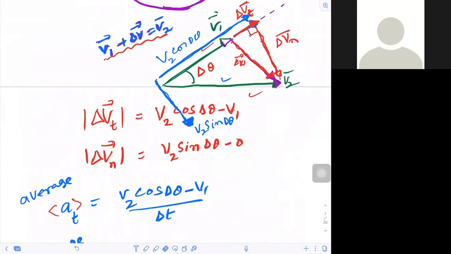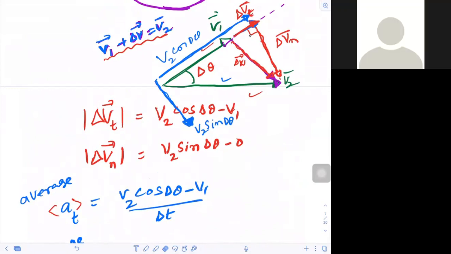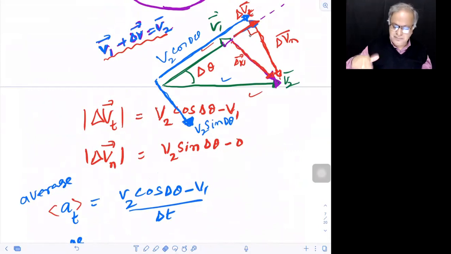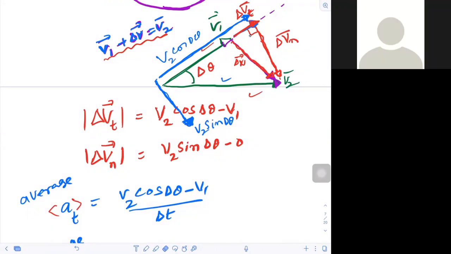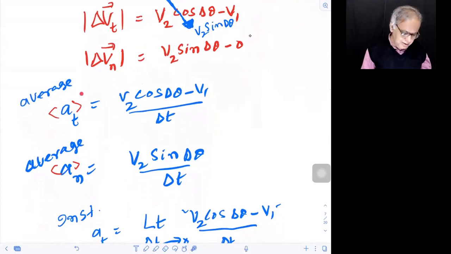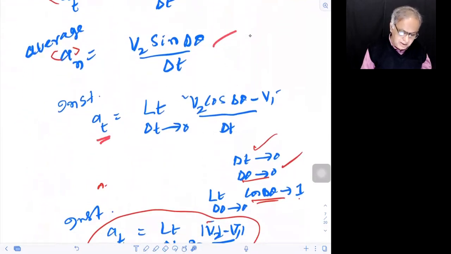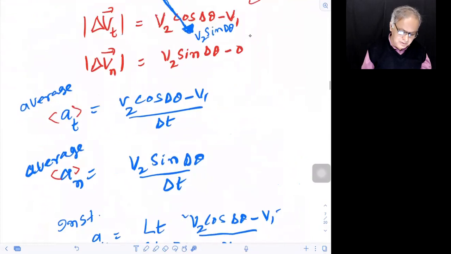The rate of change of speed. Why does the speed change there? Do you know? The vector length is changing. Speed is for that length, isn't it? And instead of going that way, it is turning. That's why we will have A tangential and A normal. Their values are this one. Now, instantaneous AT will be the limiting value of this one.